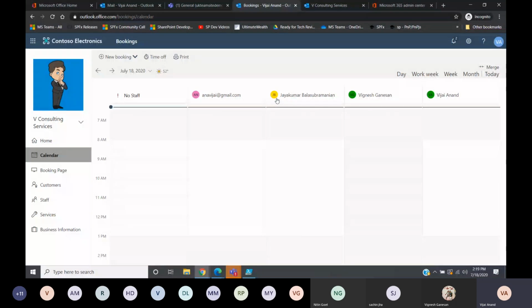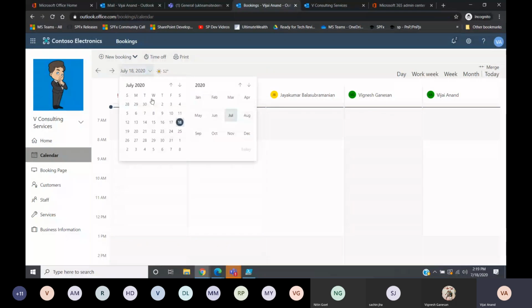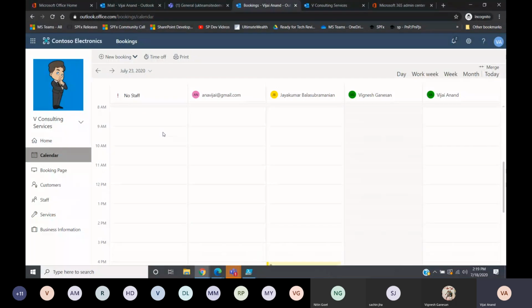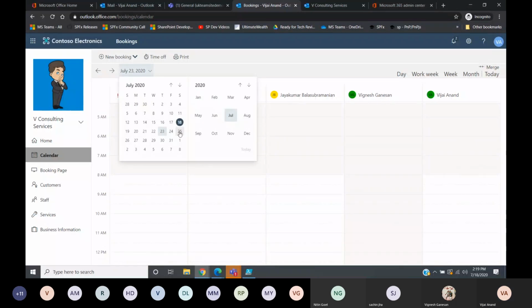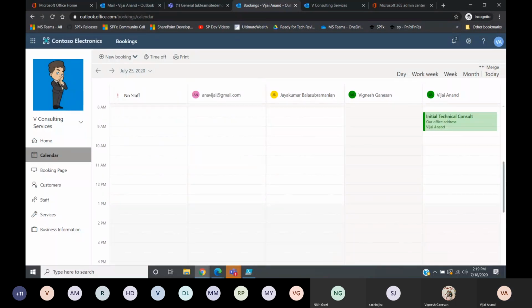Being an administrator, you will be able to manage all those things. You can see here all the staff members. I have added 4 staff and you can see all those 4 staff over here. And if you select the dates, you can see here the calendar is filled.